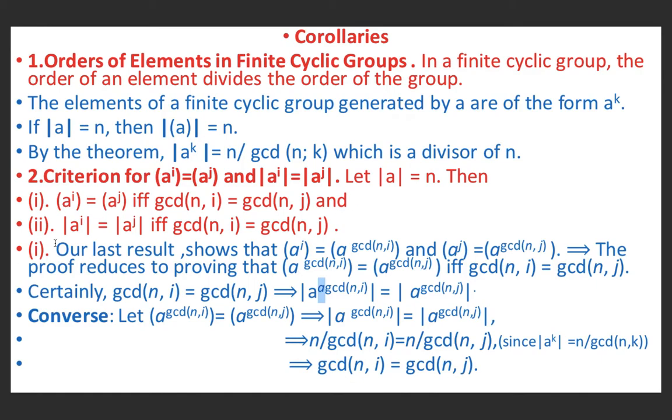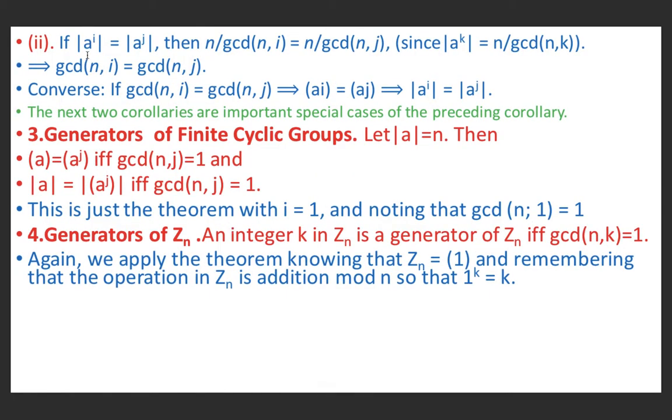Now we will show that the order of a^i is equal to the order of a^j if and only if gcd(n,i) equals gcd(n,j). So if the order of a^i equals the order of a^j, then by the formula, n upon gcd(n,i) equals n upon gcd(n,j). We have studied this formula in the previous result. So this implies gcd(n,i) equals gcd(n,j), because we can cancel n on both sides and cross multiply.